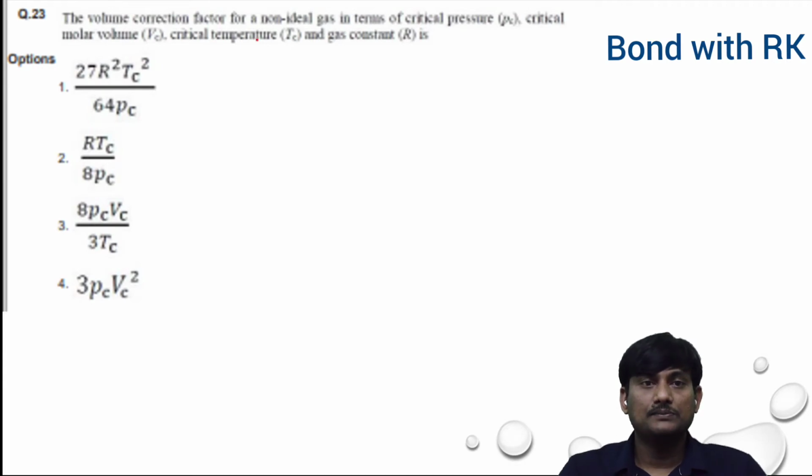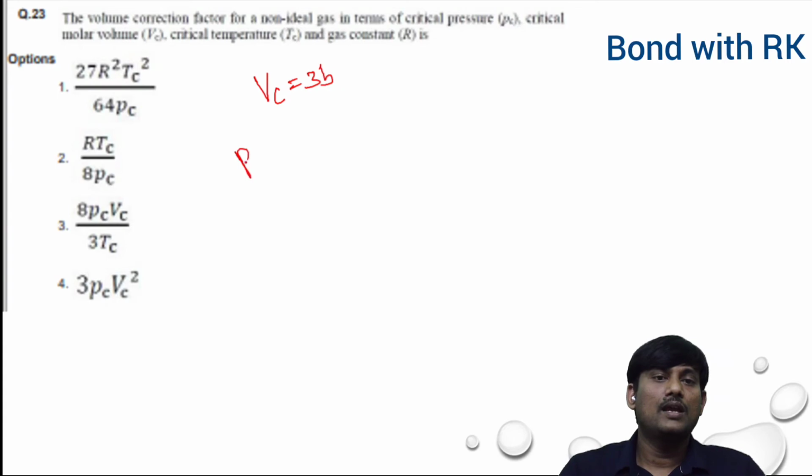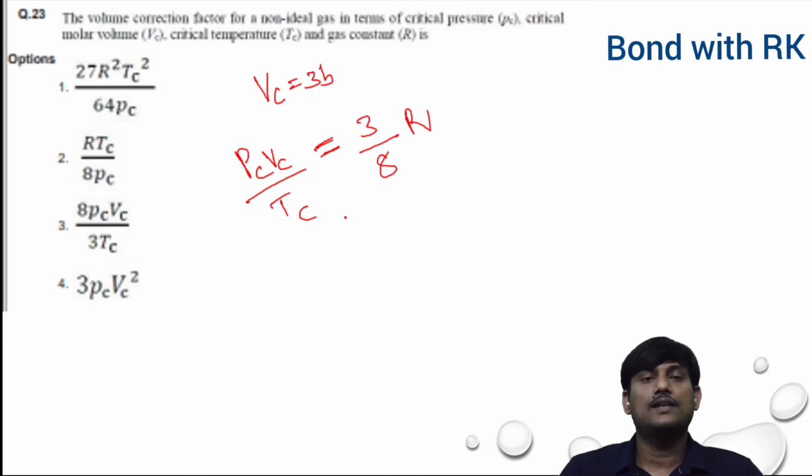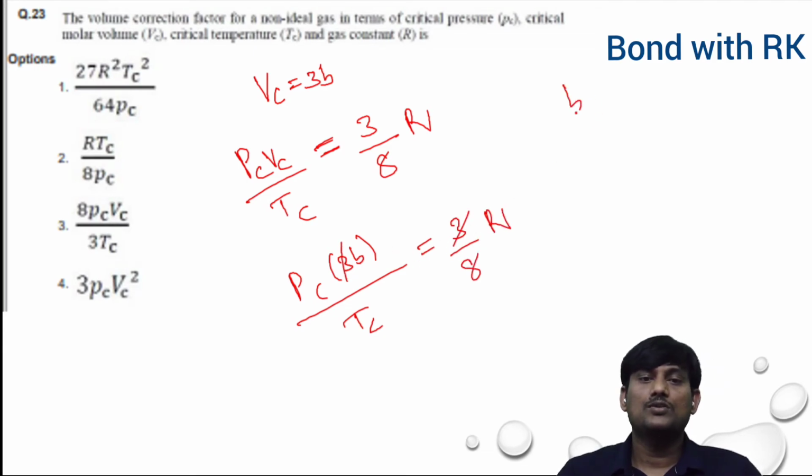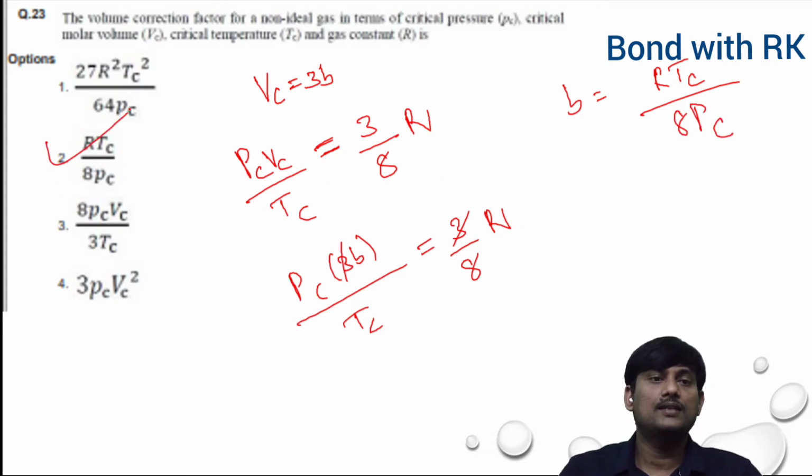The question asks for the volume correction factor for a non-ideal gas, that is a real gas, in terms of critical pressure, critical temperature and the gas constant R. We know the equations Vc is equal to 3b and Pc Vc by Tc is equal to 3 by 8 R. In place of Vc you can write 3b, so Pc 3b by Tc is equal to 3 by 8 R. There is a cancellation of 3 and 3, so b is equal to R Tc by 8 Pc.